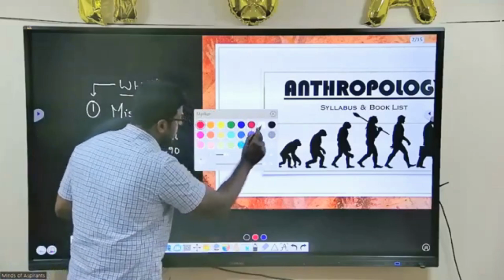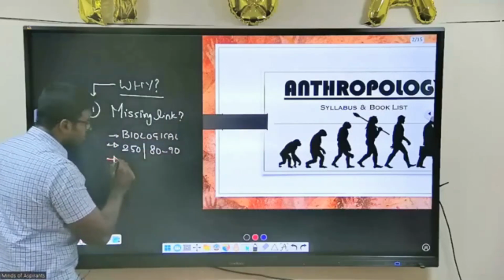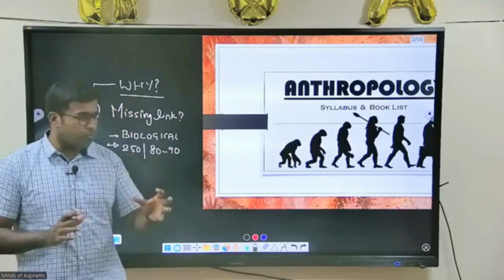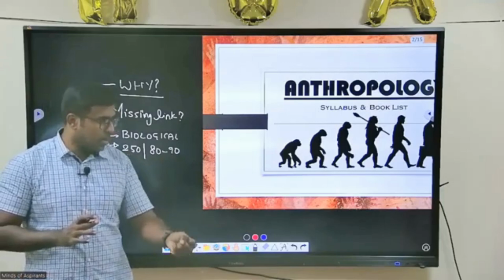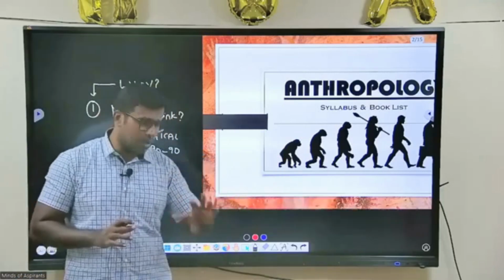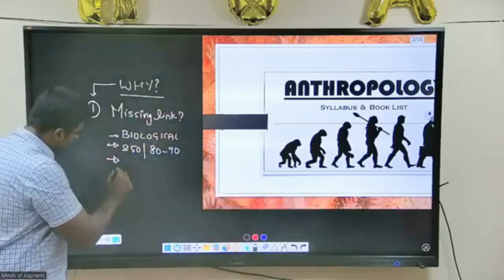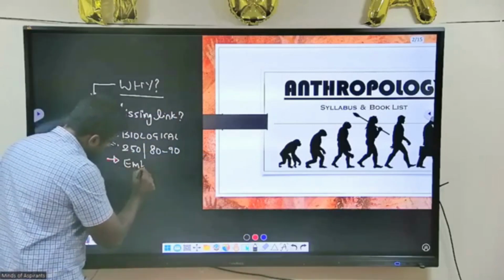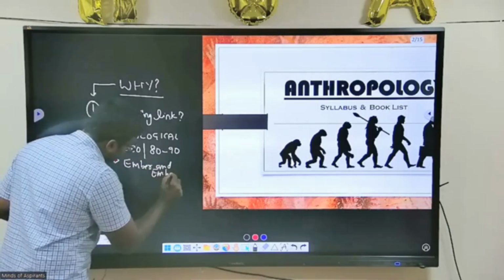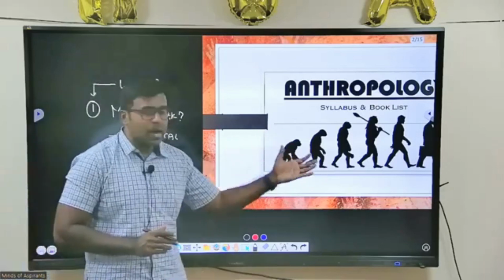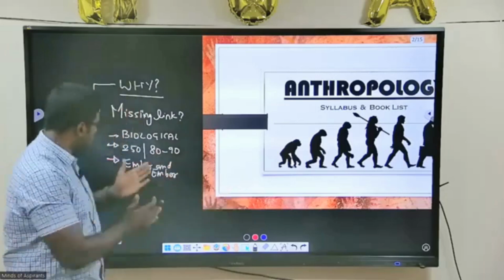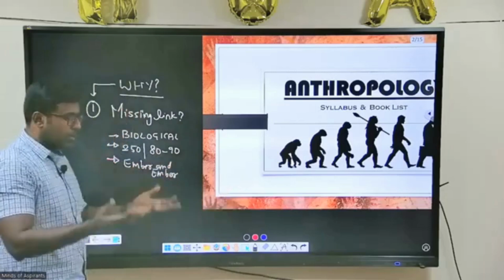is that in civil services, one more major problem is that we don't go for the books which are necessary. Rather, we only start collecting notes. Notes will always be there, but Ember and Ember. This is the standard book that you have to have in order to understand this portion clearly. If we go wrong in this itself, everything will go wrong.